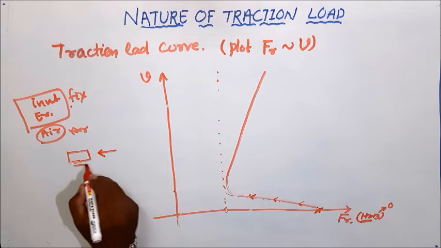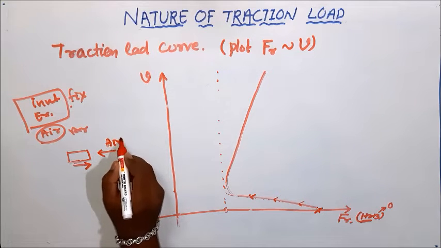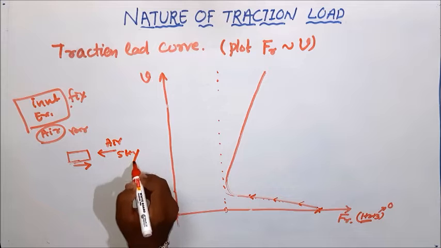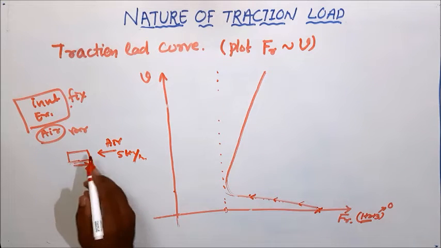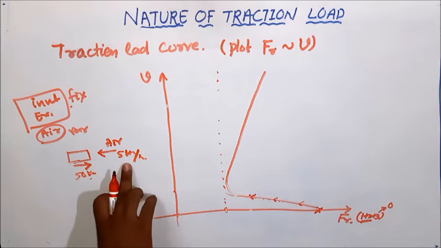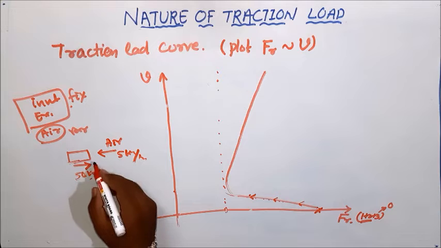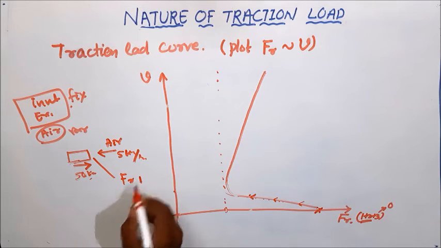this is a body moving to the right side and here it is air force which is 5 km per hour. You can see if my body is moving with 50 km per hour and air is 5 km per hour, here you can find some train resistance. Let's say it is FR1.